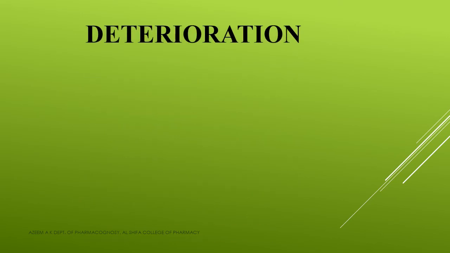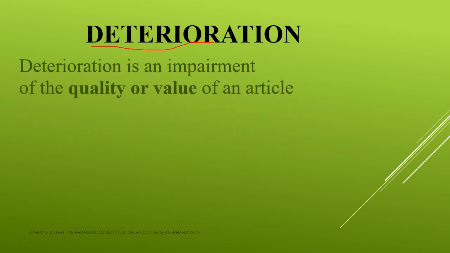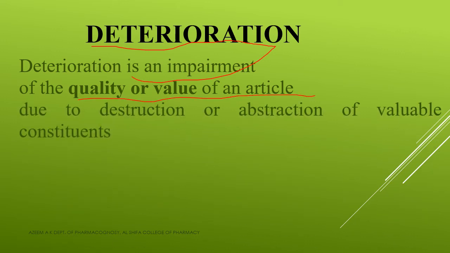Okay, now we can talk about the second term, that is deterioration. Here deterioration is an impairment of the quality or value of an article. It is an impairment of the quality or value of an article due to the destruction or abstraction of valuable constituents.